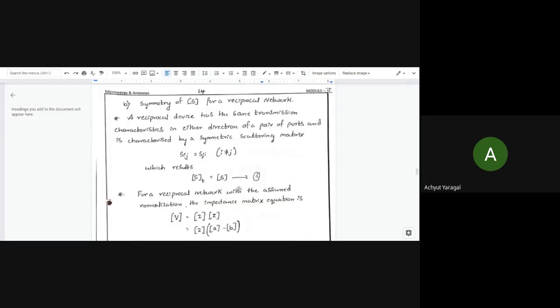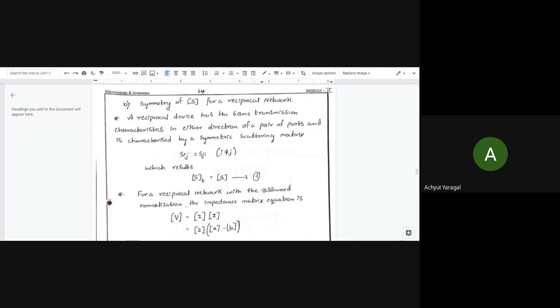A reciprocal device has the same transmission characteristics in either direction of a pair of ports, and it is characterized by a symmetric scattering matrix, that is Sij is equal to Sji, with i not equal to j. That is how we understand the symmetry of the S matrix or scattering matrix.